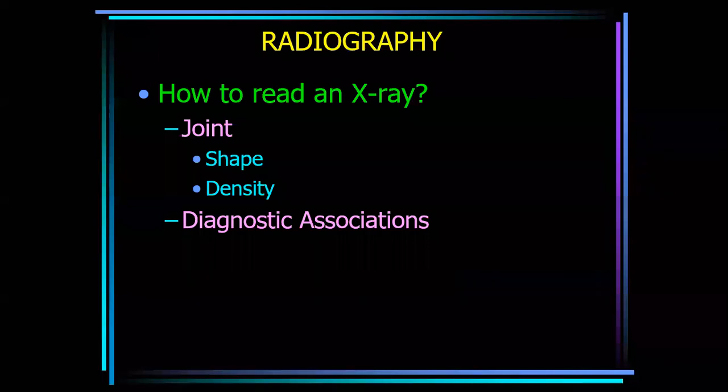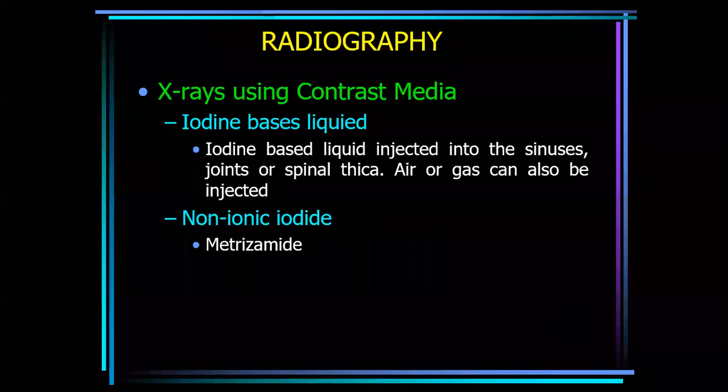So you can read the joint also through radiology, the shape of the joints. There may be osteoarthritis, may be unilateral, may be bilateral, may be joint space decrease due to infection, may be avascular necrosis in the femoral head, the joint damage, so density is decreased. So you can read an X-ray or radiology starting from the soft tissue, then bones, and then joints. Okay, you can assess.